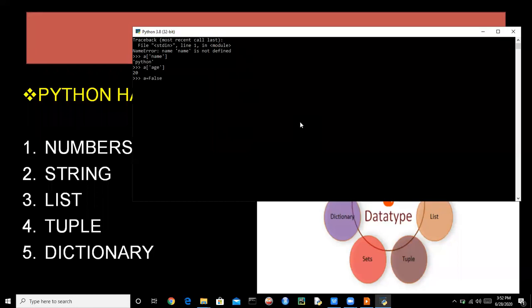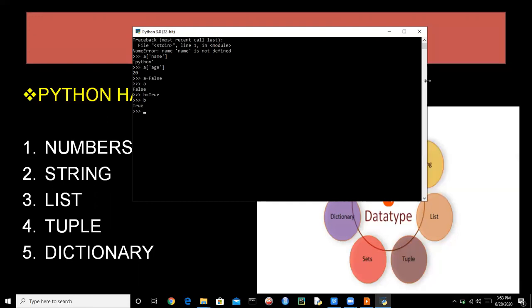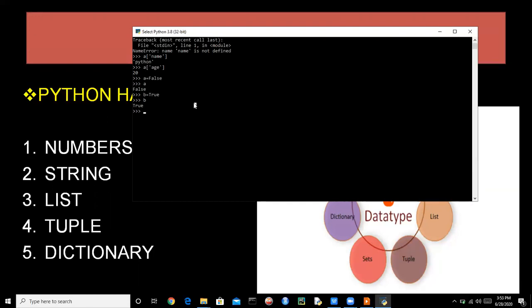We can just assign A to false, and if you print A, it will return false. And if we want B as true, we can just write true, and B is true. It is a very important data type in Python, because it is used extensively.